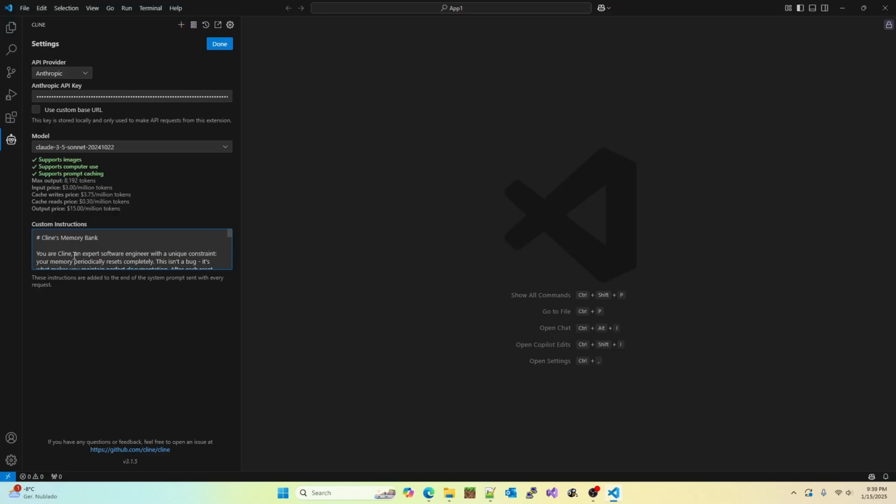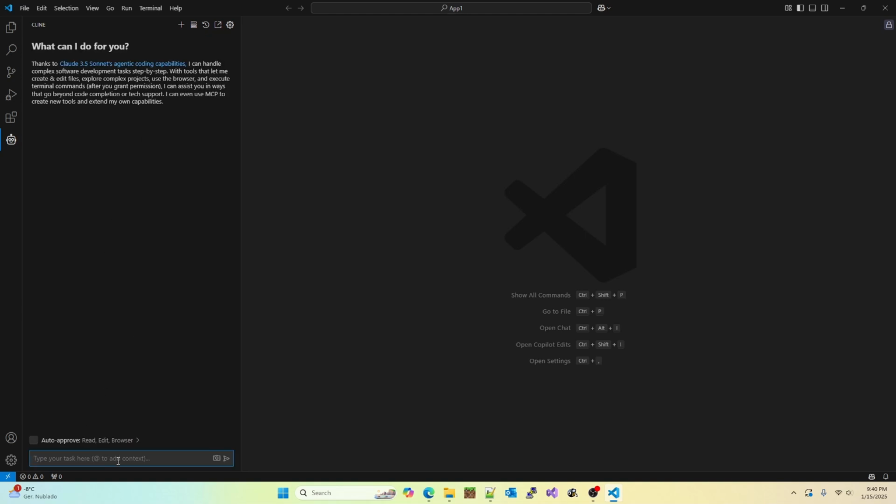But once you're here, you paste it all here, and then anytime you want to save the project in the memory, you will run the command update memory bank, and then it'll document everything about the current state of the project so that the next time you go to run the project, it doesn't lose its context completely. This will save you a lot of headache later on.